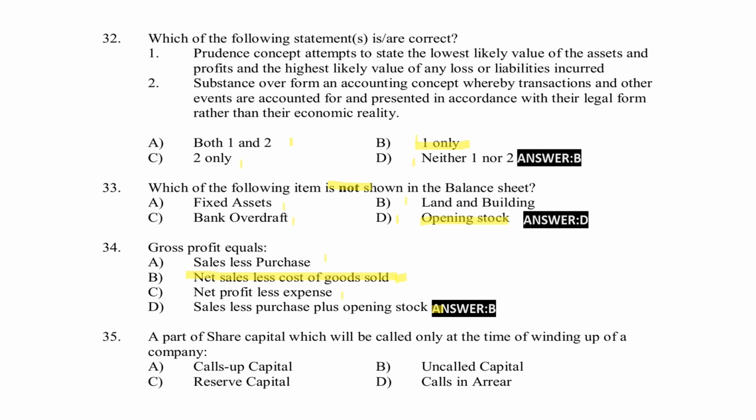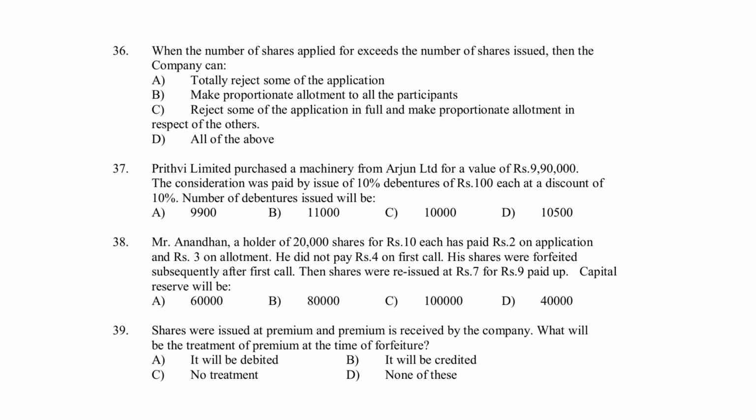Next, a part of share capital which will be called only at the time of winding up of a company. Option A, called up capital. Option B, uncalled capital. Option C, reserve capital. Option D, calls in arrear. Right answer for the question, option C, reserve capital.